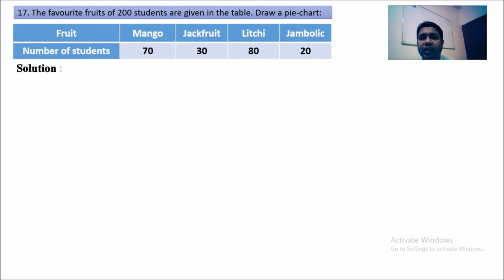Okay, so here is question number 17, our first math of today's class. The question is: the favorite fruits of 200 students are given in the table. Draw a pie chart. You can see the fruits are given, and the numbers of students are given below. Mango is liked by 70 students, jackfruit by 30 students, lychee by 80 students, jamboli by 20 students. This is the information given in the question. So for that, we have to find out the angle for each of those fruits considering the number of students.